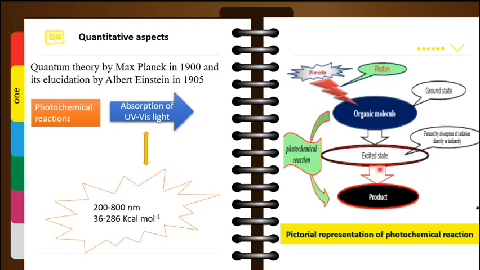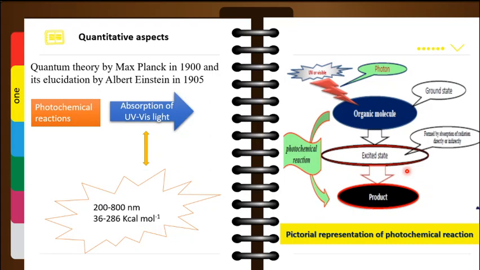Now there is one more possibility: that excited molecule, instead of giving the product, may result in the formation of some other energy disseminating pathway, like fluorescence and phosphorescence, that we will see later. So how much light, or how much energy, is to be absorbed by the molecule in order to lead to the formation of the product